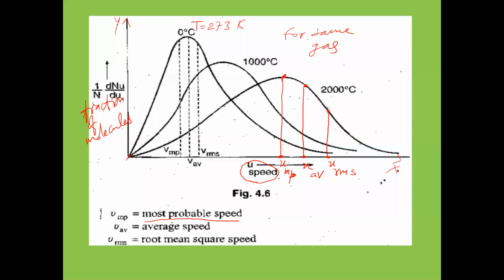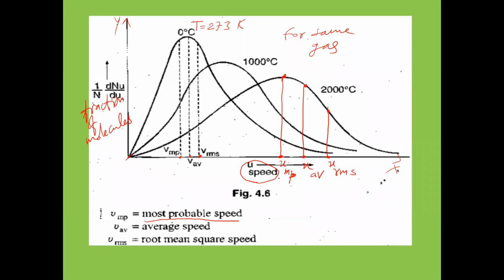At 0 degrees Celsius also three lines. Three lines indicating what? Three vertical lines indicating what here? Three temperatures, three velocities. Three velocities of the gas molecule here. Here also three velocities of gas molecules. Okay, same gas we have taken. At 0 degrees Celsius, the gas molecules have three types of velocities. At 2000 degrees Celsius also three types of velocities only.